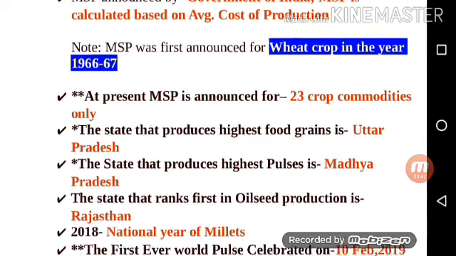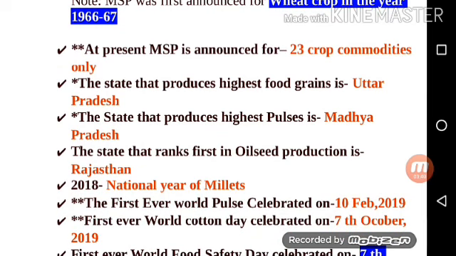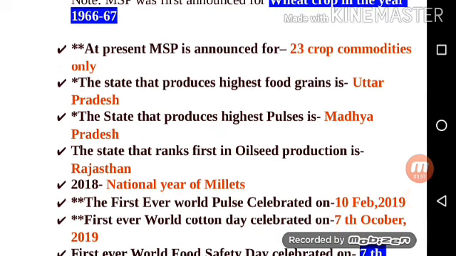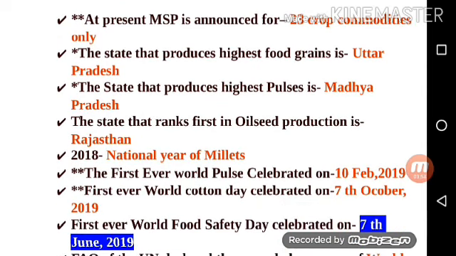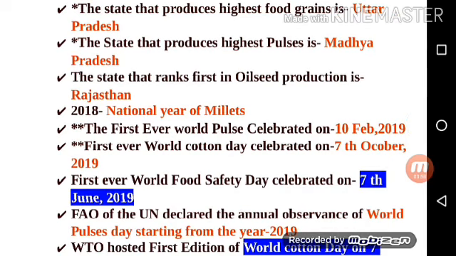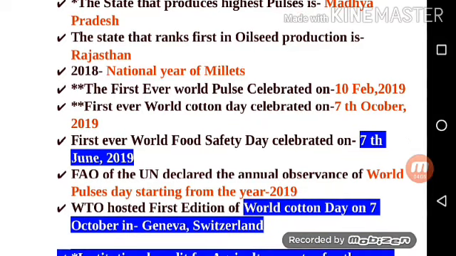The state that produces highest food grain is Uttar Pradesh. The state that produces highest pulses is Madhya Pradesh. The state that ranks first in oilseed production is Rajasthan. 2018 is the National Year of Millets.